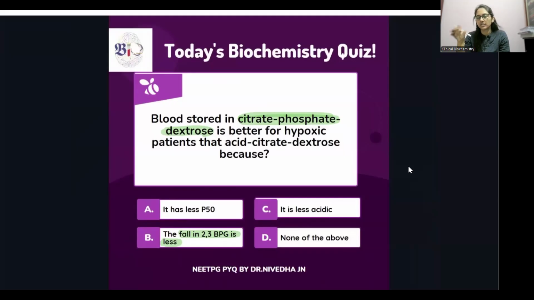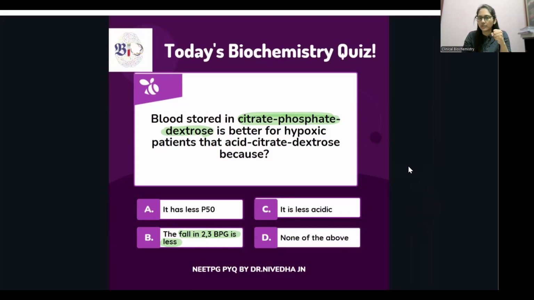What this does is that it binds with the hemoglobin and squeezes the hemoglobin to let out the oxygen. Which means that if there is more 2,3-BPG, the oxygen affinity is going to be less, because the hemoglobin will take up a taut structure.